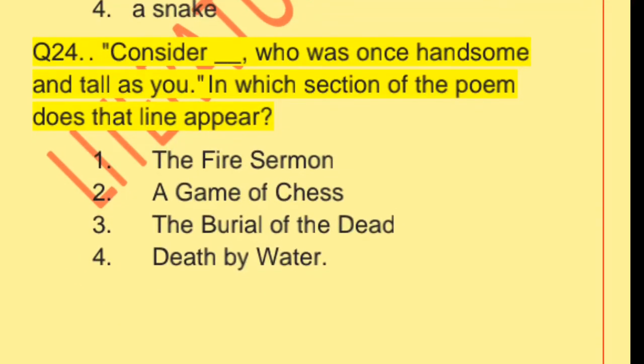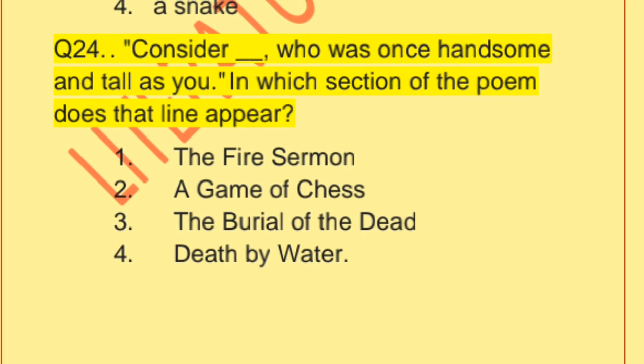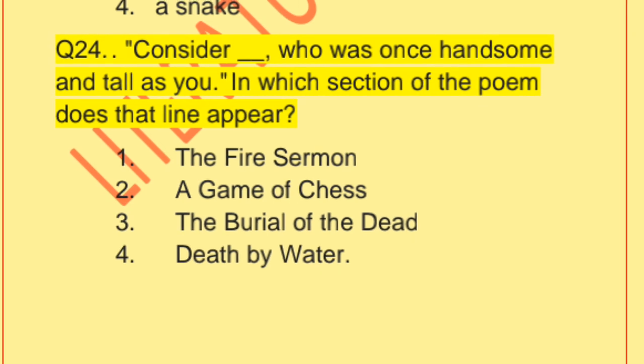Question number 24. The last question of this MCQ set is the 24th question. Consider Phlebas, who was once handsome and tall as you. In which section of the poem does that line appear? From the Fire Sermon, A Game of Chess, The Burial of the Dead, Death by Water.